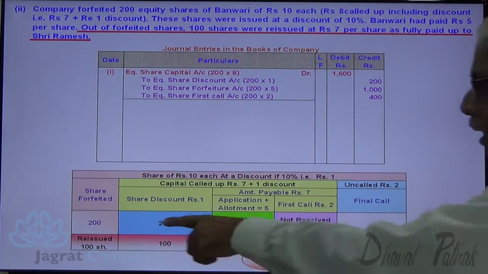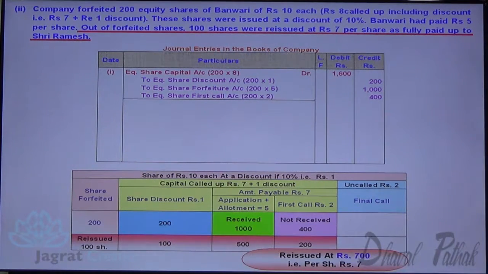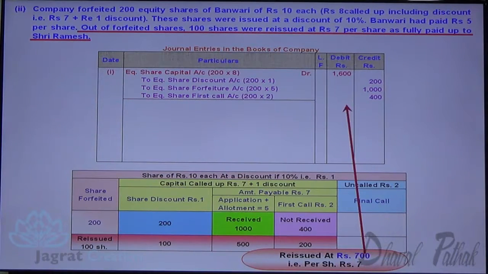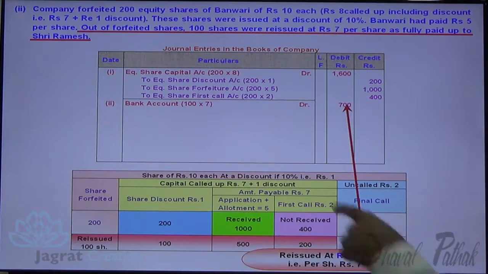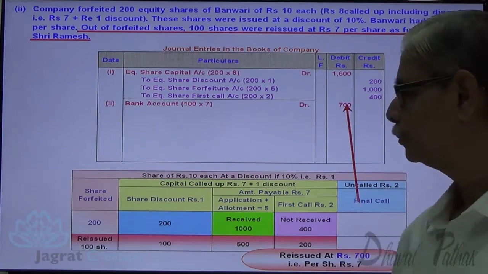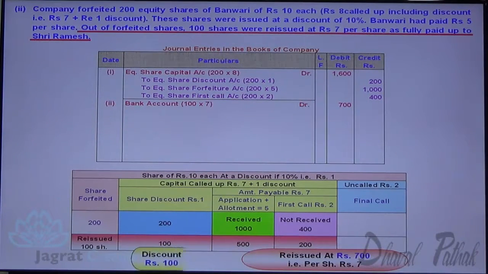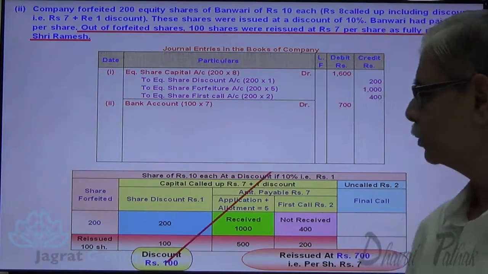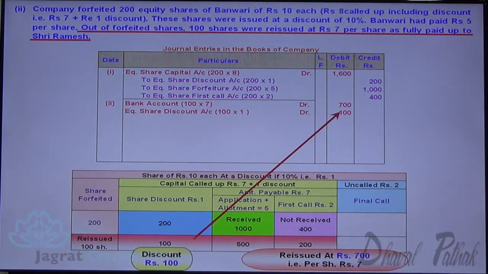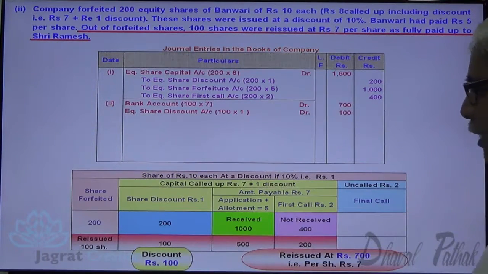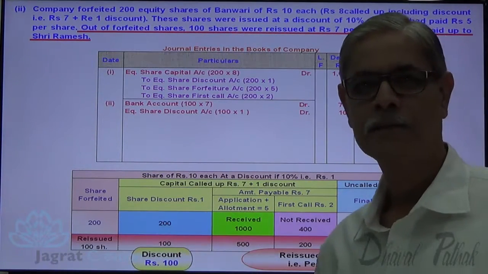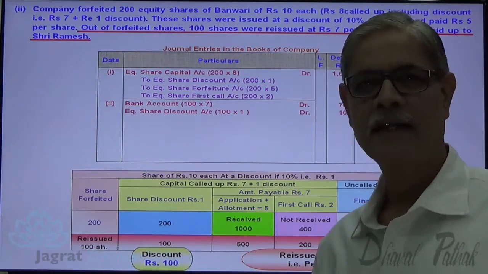So 100 into 7, 700 rupees is the amount received on reissue of shares. Bank account debit, 100 into 7. Now the discount that was disallowed, the normal discount, is to be debited to share discount account. Now how much is the reissue discount? 700 plus 100, 800. 1000 minus 800.